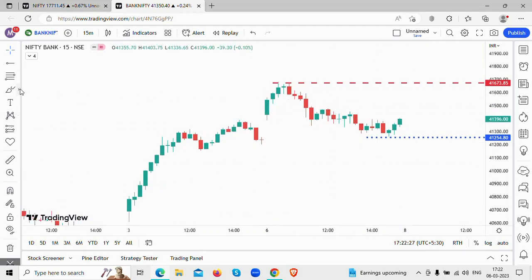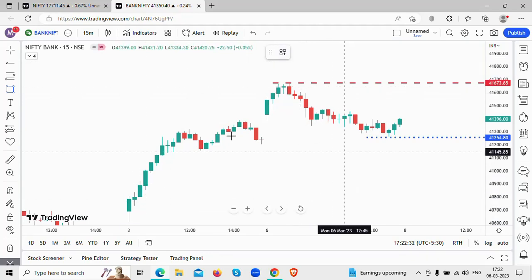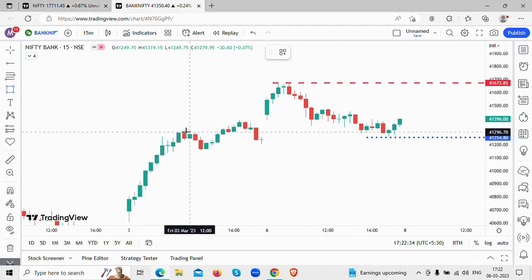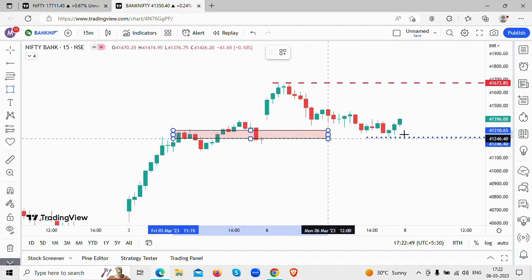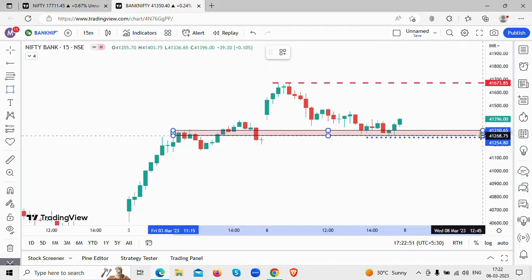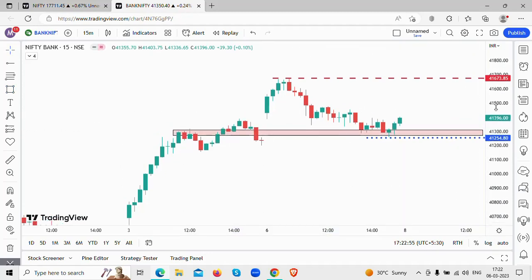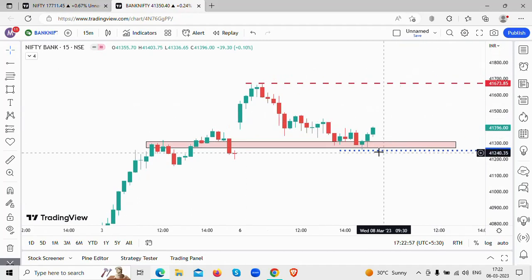Next, we are going to identify where the support could come in and where the resistance could come in on Bank Nifty. Now, if you see here, the Bank Nifty was struggling here on what day? On 3rd of March, the Bank Nifty was struggling at 41,300 level. Now once that resistance was broken, what happened? This acted as a support level. So this level could act as a good support level for Bank Nifty. What is that level? 41,270 to 41,300 level could act as a support level, which is also in line with your day's low on Bank Nifty.